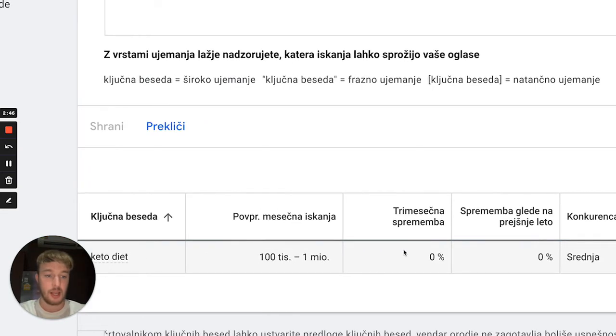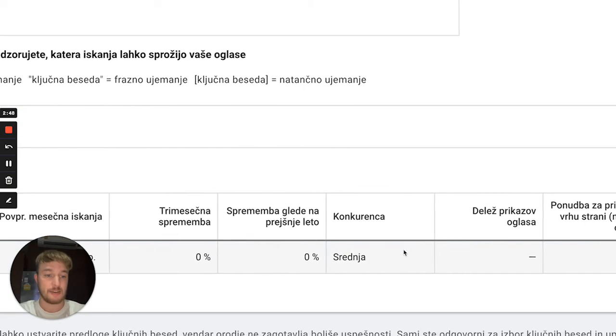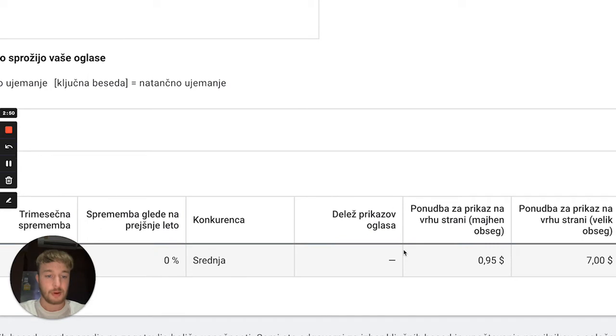You can see how much you have to spend. Let's have a look, for example, $0.95, so almost $1 per click. So if you spend, let's say, $25 in a day, you would get 25 clicks.